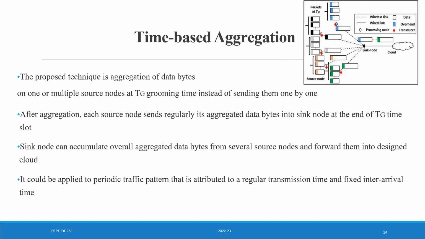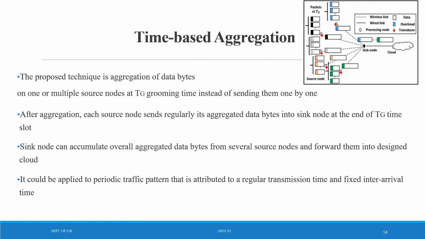So moving on to the time based aggregation, here it is a bit complex compared to the collocation based aggregation, but here you see there is a processing node and a transducer for each of the source nodes. The proposed technique is aggregation of data bytes on one or multiple source nodes at TG, the grooming time, instead of sending them one by one. After aggregation, each source node sends regularly its aggregated data bytes to the sink node at the end of the TG time slot.